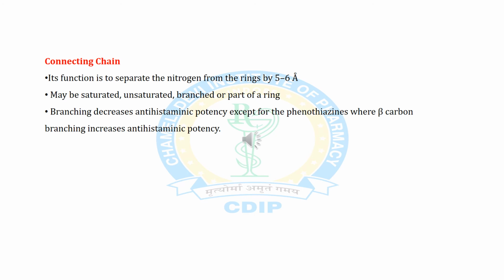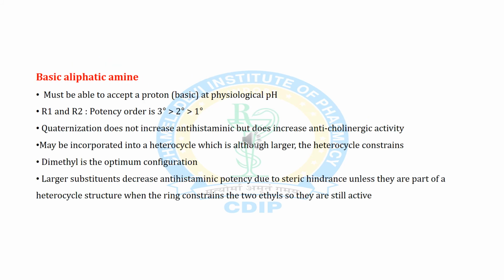Branching decreases antihistaminic potency except for the phenothiazines, where beta-carbon branching increases antihistaminic potency. At last, we are coming on aliphatic amine or terminal amine. What is this? It must be able to accept a proton because it is basic in nature at physiological pH. R1 and R2: potency order is 3 degree, 2 degree and 1 degree. If R1 and R2 are attached, the nitrogen is in 3 degree form. It is highly potent in comparison to 2 degree and 1 degree.